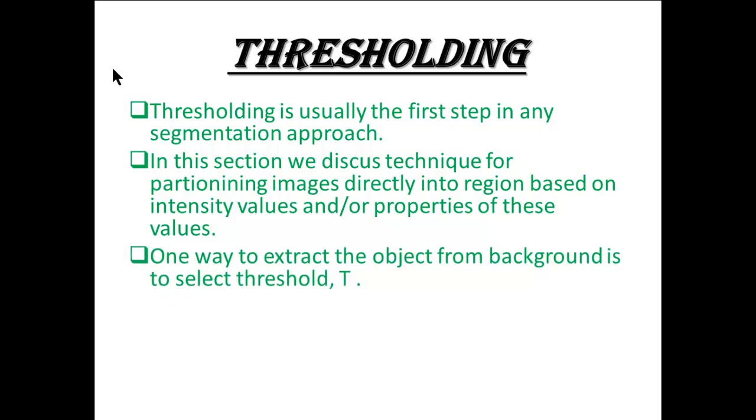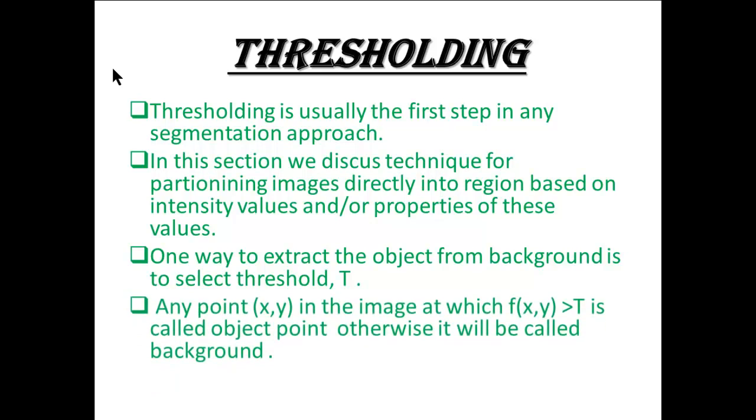One way to extract the object from the background is to select a threshold T. Any point (x, y) in the image at which f(x, y) is greater than T is called an object point. Otherwise, it is called background.